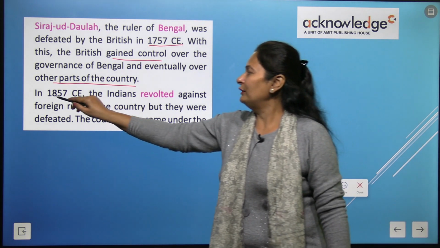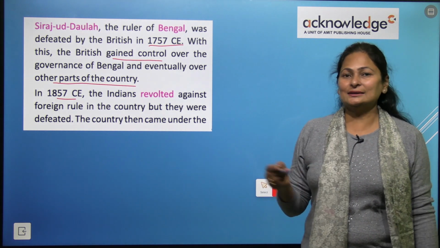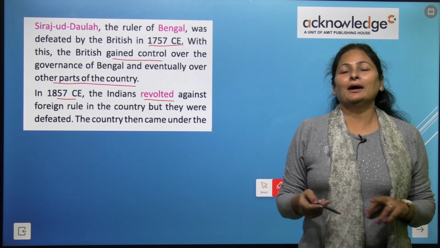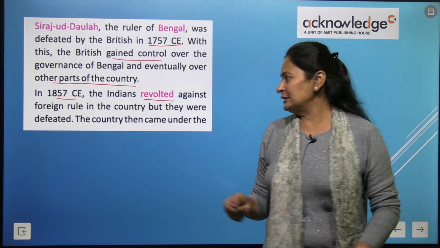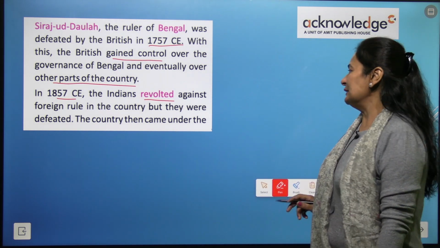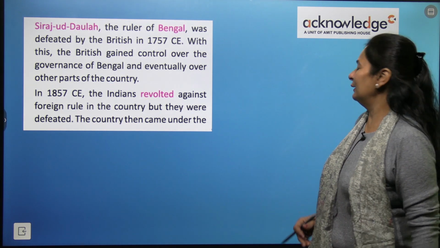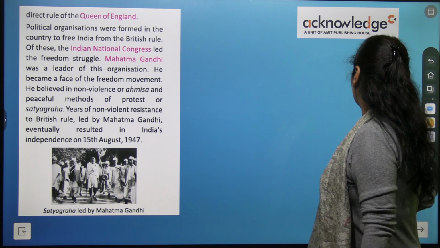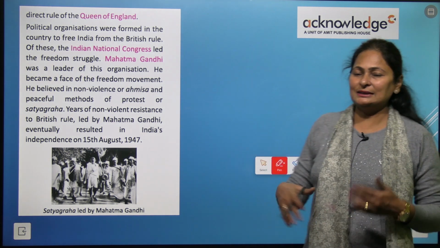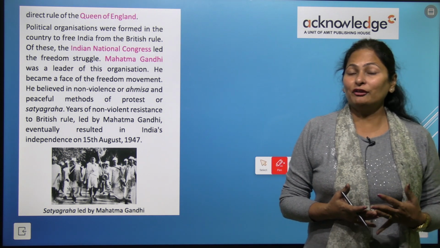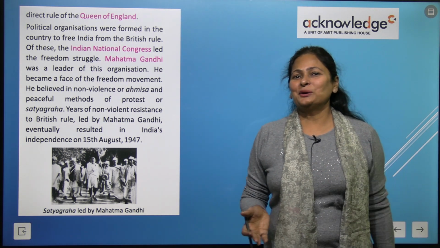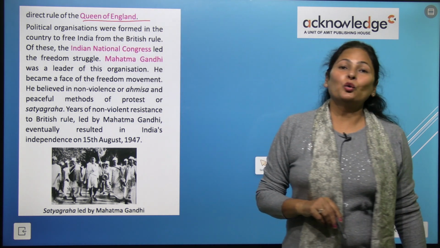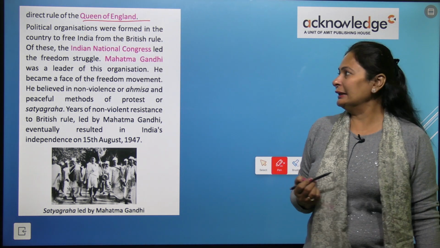In 1857, the Indians revolted against the British company, but we got defeated by them. The country then came under the direct rule of the Queen of England.